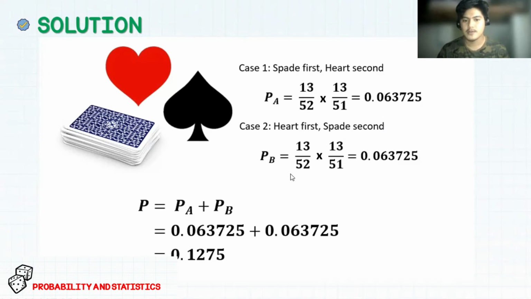So P(B) is equal to 13 over 52 times 13 over 51. Same with case 1. So to get the probability, we have to add both cases. So P(A) plus P(B), 0.063725 plus 0.063725, it will be 0.1275.